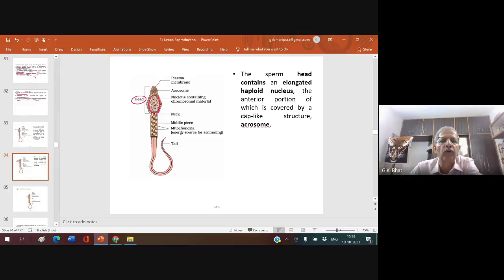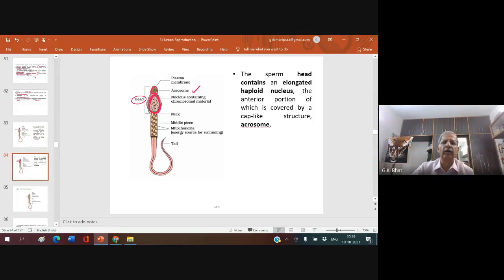Elongated haploid nucleus. And at the anterior portion of this haploid nucleus, you come across another important structure. This important structure is called the acrosome. So, the sperm head contains an oval nucleus, and in front of the oval nucleus, there is the acrosome.